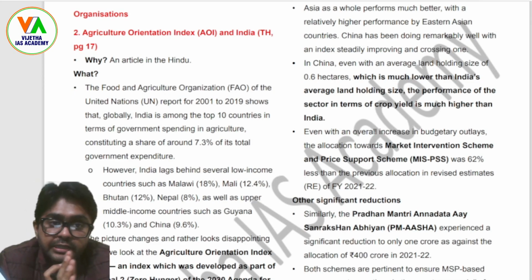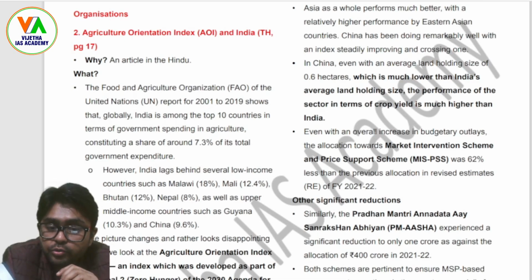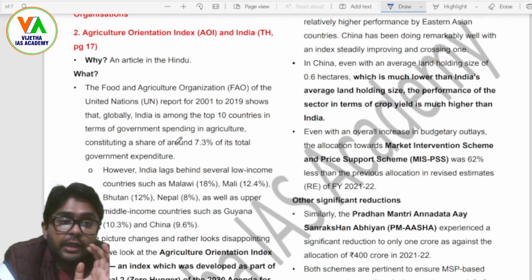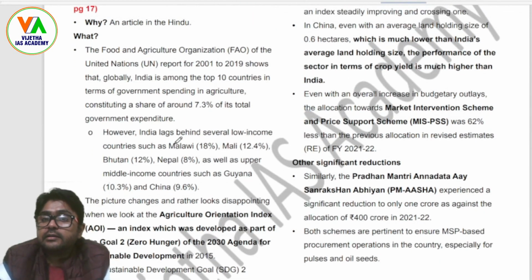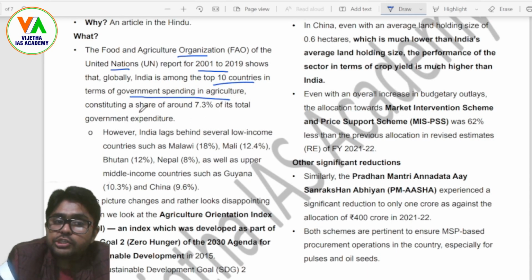Let's talk about the Agriculture Orientation Index. We have this news in the Hindu, and this article is talking about the Food and Agriculture Organization of the UN report for 2001 to 19, which shows that globally India is among the top 10 countries in terms of government spending in agriculture, constituting a share of around 7.3% of its total government expenditure.